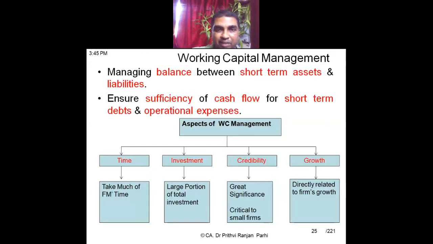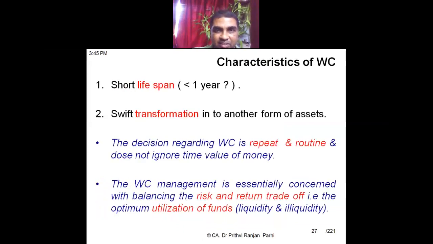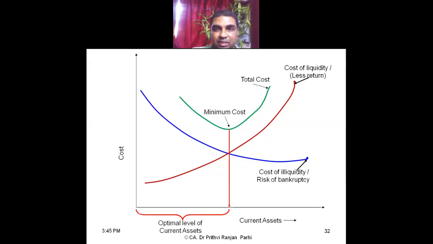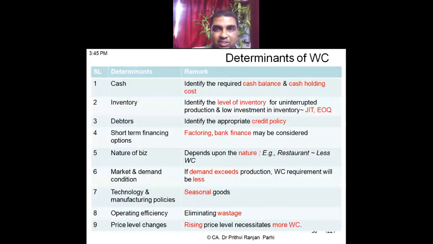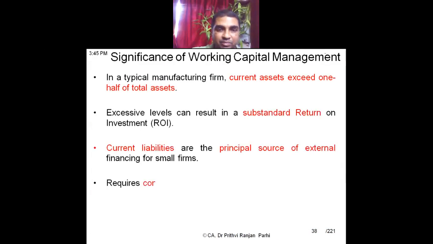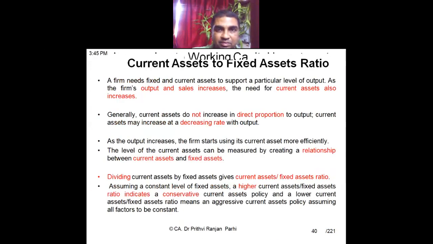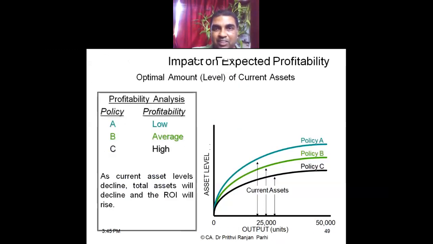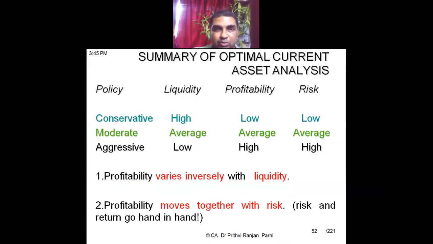Permanent and temporary working capital, characteristics, importance, cost of liquidity, cost of illiquidity, determinants of working capital, and aggressive policy, conservative policy, and average or moderate policy on working capital. These aspects are also discussed.